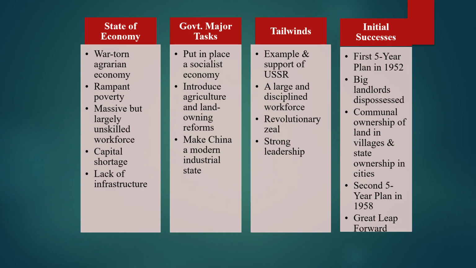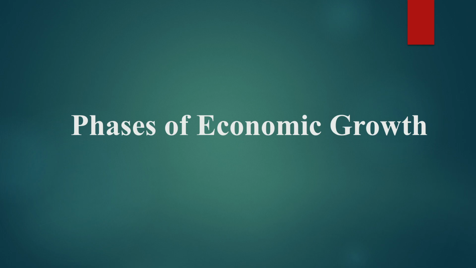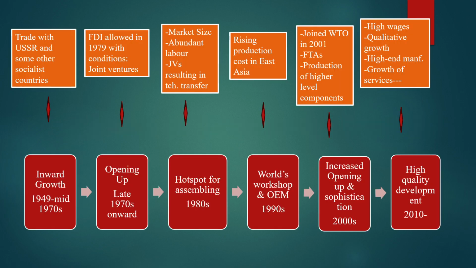China announced its first 5-year plan in 1952 and the second in 1958. These two plans laid the foundation of subsequent industrial development in the country. In addition, the leadership of China put in place communal ownership of land in villages and state ownership of land in cities. Phases of economic growth in China.